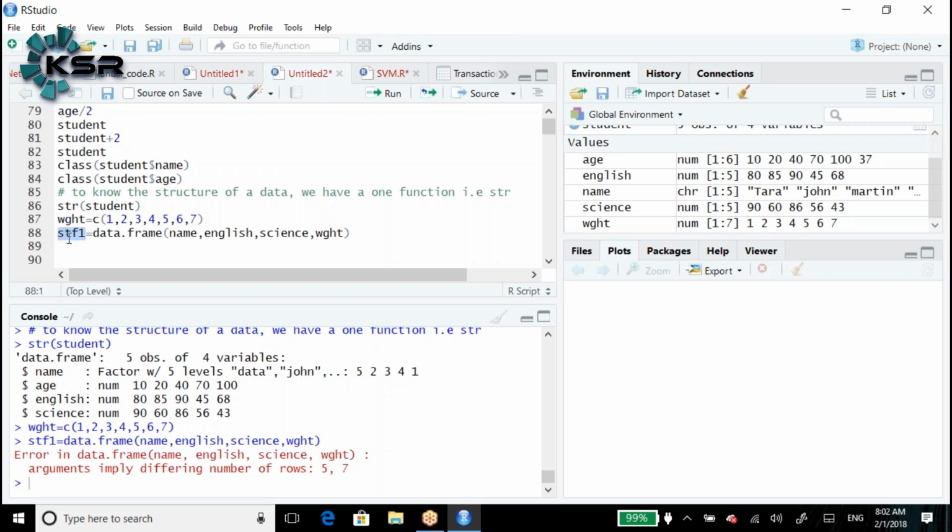We are trying to create a table. For example, forget about std1, create ABC. We are creating a table here called ABC. str gives the structure of the data in the table. For each and every variable, we would like to know the structure. That is what the str function does. Got the confusion?